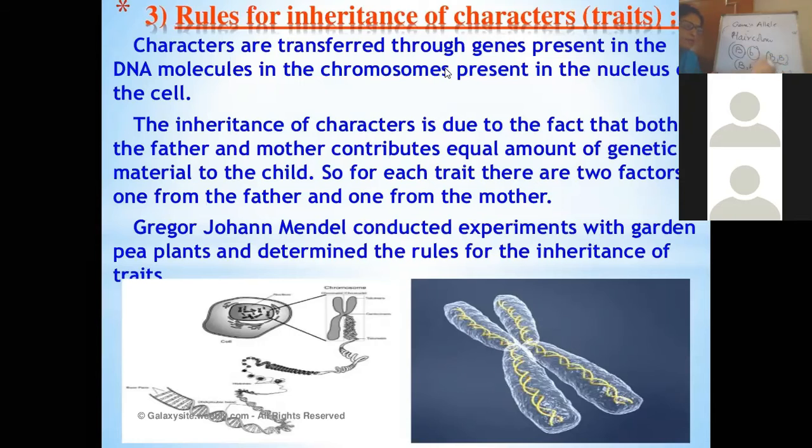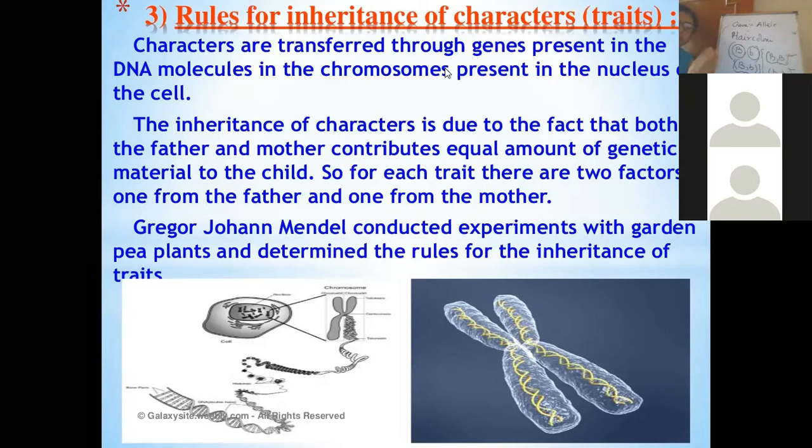These two pairs, if I'm talking about this pair and this pair, they will be identical genes because both the genes are the same. But here, this is a non-identical pair, because these are two different genes governing only one characteristic, that is color of hair.